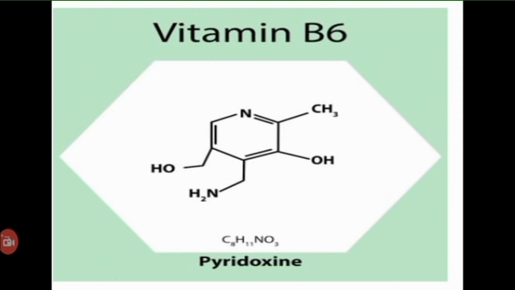Pyridoxine is a primary alcohol, pyridoxal is the aldehyde form, while pyridoxamine is an amine. Pyridoxine is mostly present in plants, while pyridoxal and pyridoxamine are found in animal foods. Pyridoxine can be converted into pyridoxal and pyridoxamine, but the latter cannot form pyridoxine.